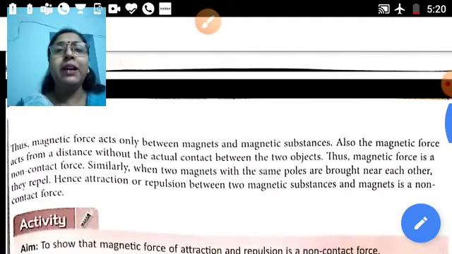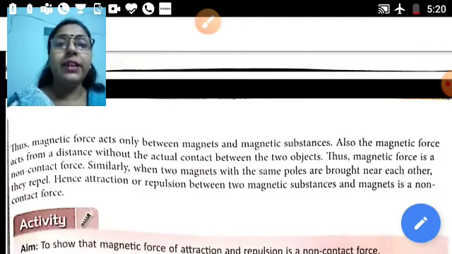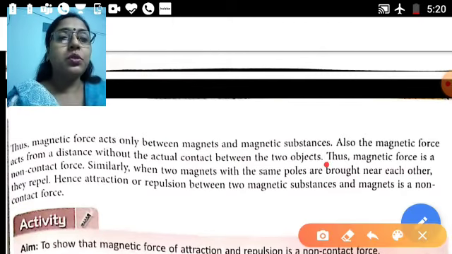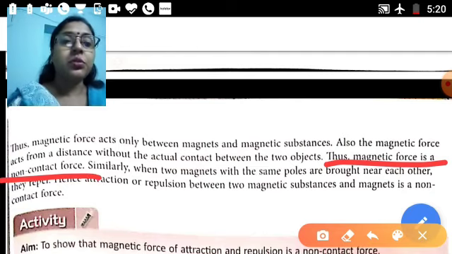Now that's why magnetic force acts between the magnet and magnetic substances. Also, the magnet acts from a distance without actual physical contact. So that's why magnetic force is a non-contact force. Magnetic force is a non-contact force.